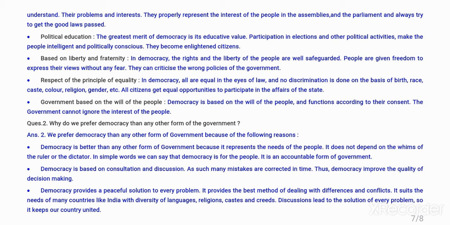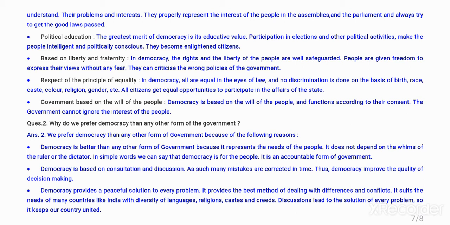Political education. The greatest merit of democracy is its educative value. Participation in elections and other political activities makes the people intelligent and politically conscious. They become enlightened citizens based on liberty and fraternity. In democracy, the rights and the liberty of the people are well safeguarded. People are given freedom to express their views without any fear. They can criticize the wrong policies of the government.